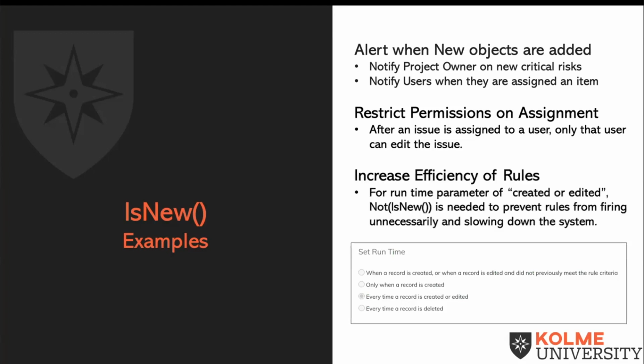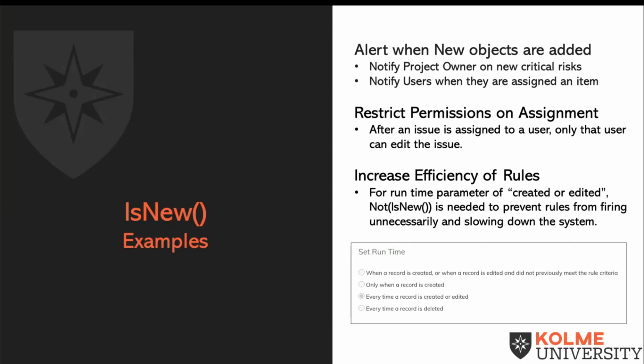My third example will look at how we can increase the efficiency of our rules. Because the new and edited runtime runs in both scenarios, all rules should consider both options, new and edited, to ensure rules are firing only when they should be firing and not slowing down the system.